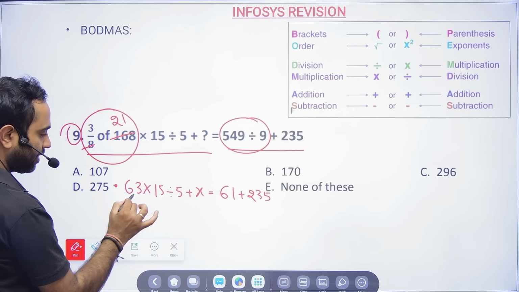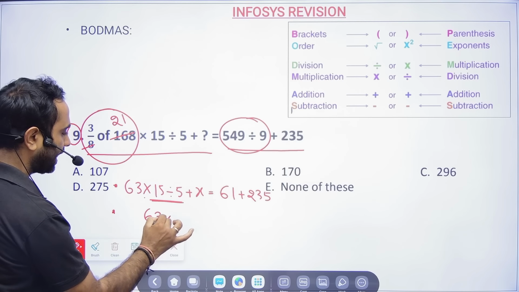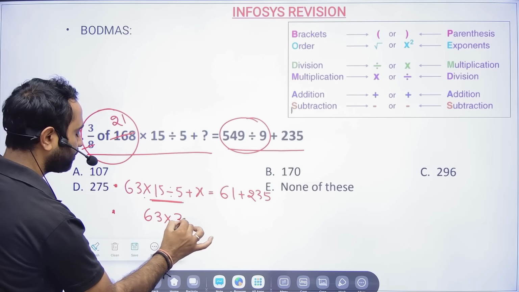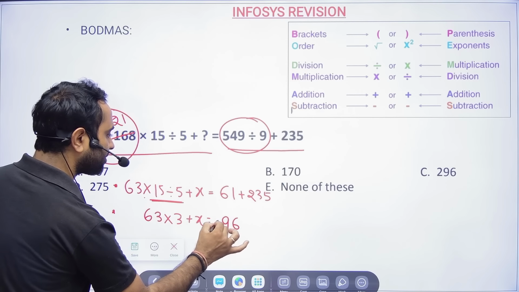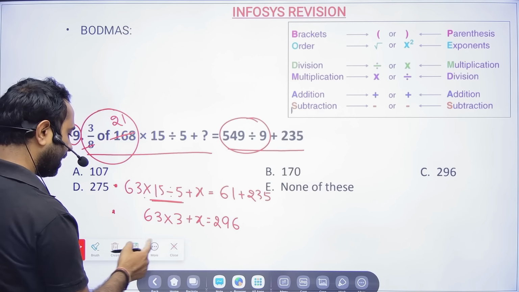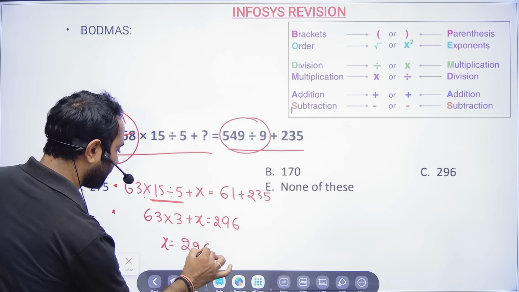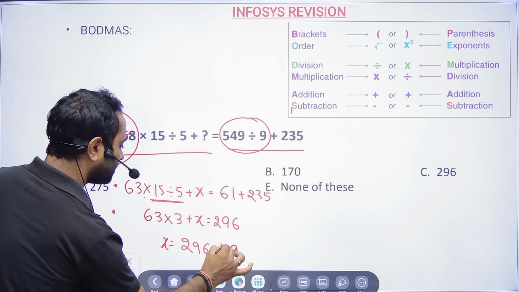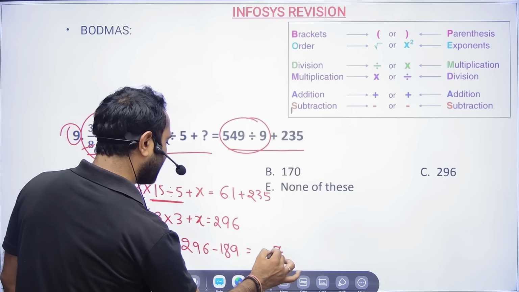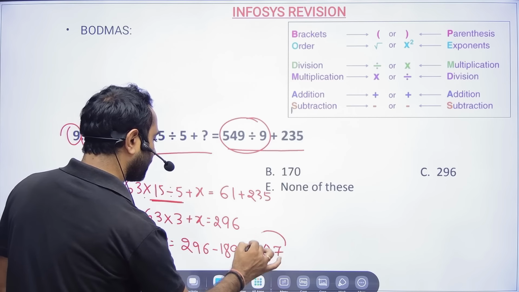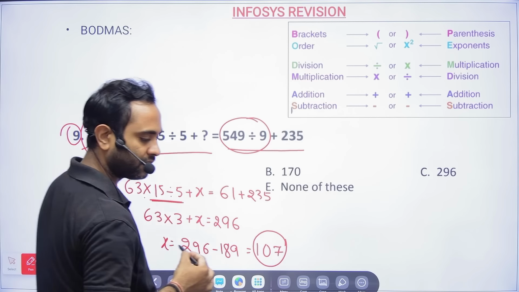Now here you see multiplication and division, so division gets more priority according to BODMAS. So 63 times 3 is 189, plus x will be equal to 296. Now x will be equal to 296 minus 189. 6 minus 9 needs borrowing, so 16 minus 9 is 7, 8 minus 8 is 0, and 2 minus 1 is 1, so 107. So option A becomes the correct answer for this particular problem.